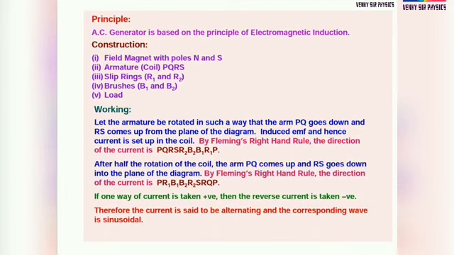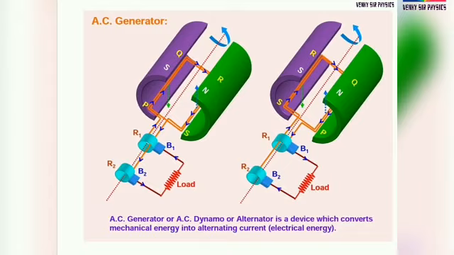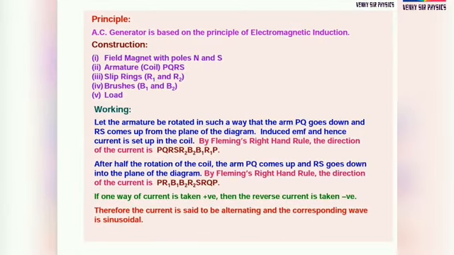Working: let the armature be rotated in such a way that the arm PQ goes down and RS comes up from the plane of the diagram. Induced EMF, hence current, is set up in the coil by Fleming's right hand rule.